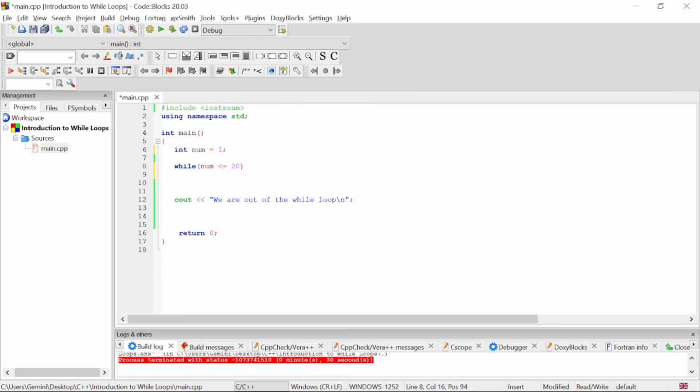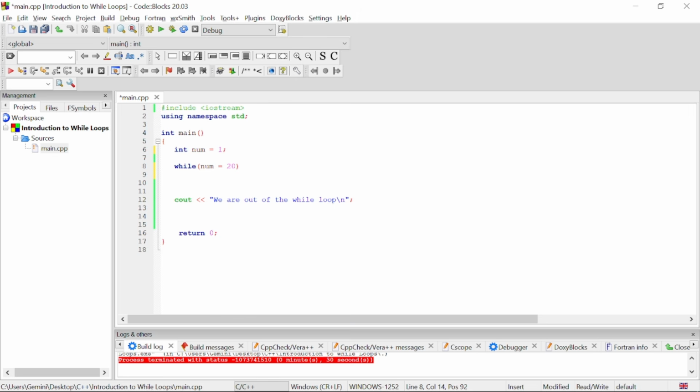There can be a situation where you forget what you are doing and then use num equals 20. Whenever you use one equal to sign in C++ or a lot of programming languages, it's actually assigning the right hand value to the left hand variable, right?